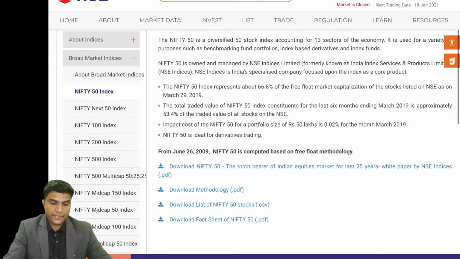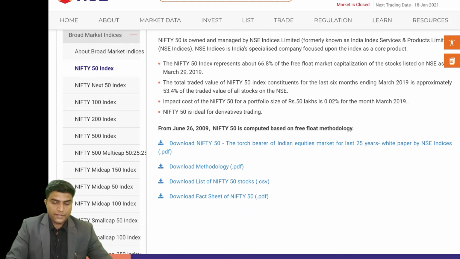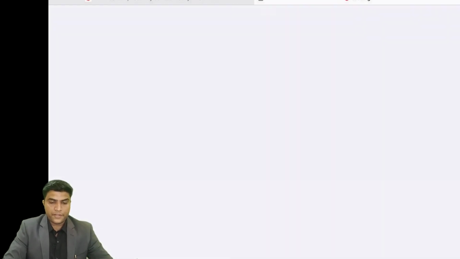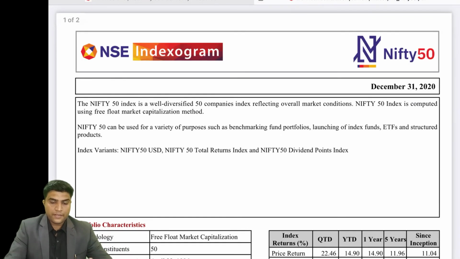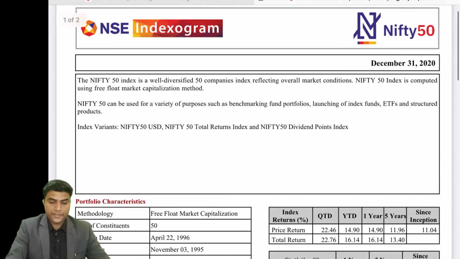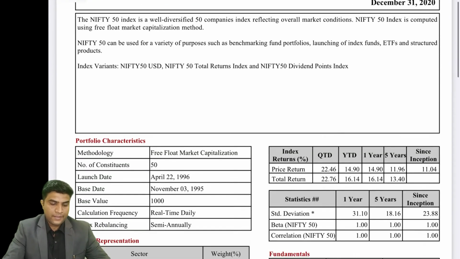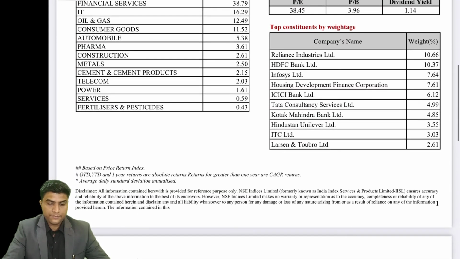Here we have details about the Nifty 50 index. Just download the fact sheet of Nifty 50. Right, now we have the fact sheet. See here, this fact sheet is of 31st December 2020, so it is the latest. Now let's see what the companies are. Here you can see the weightages. Reliance Industries is 10.66%, HDFC Bank is 10.37%, Infosys is 7.64%.